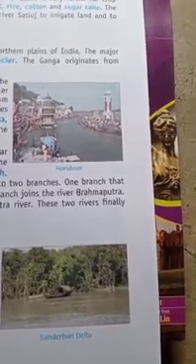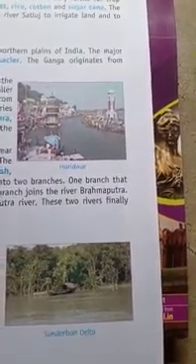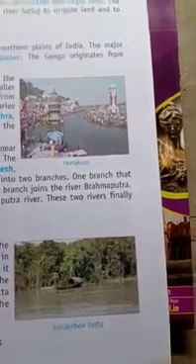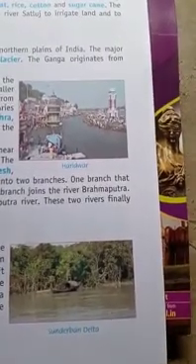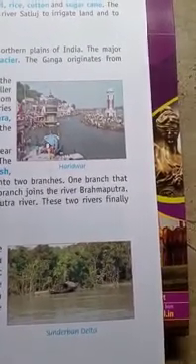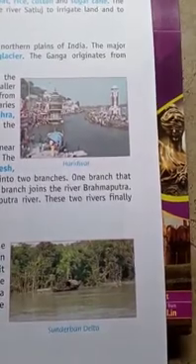This area is known as Sundarbans, okay. This river forms a very fertile plain in India. A number of cities have developed along the banks of this river. So in this way it is about the Brahmaputra basin.